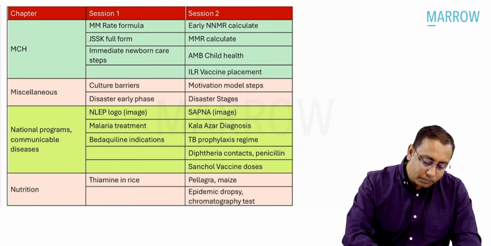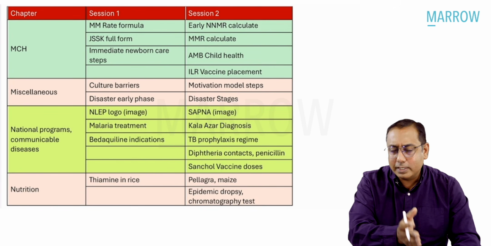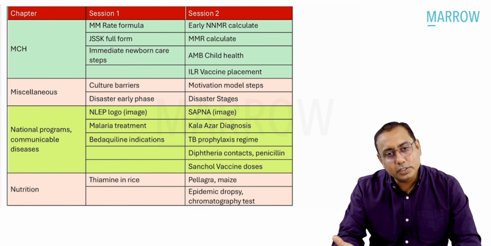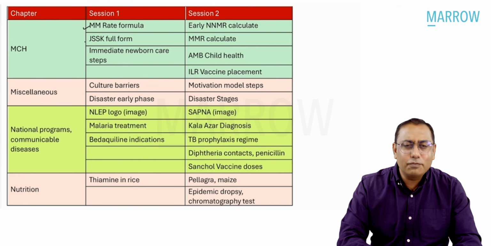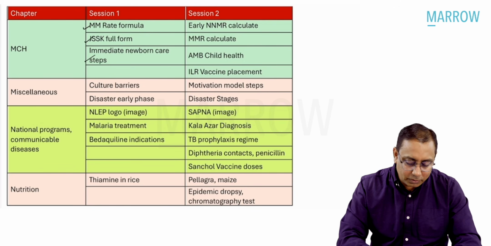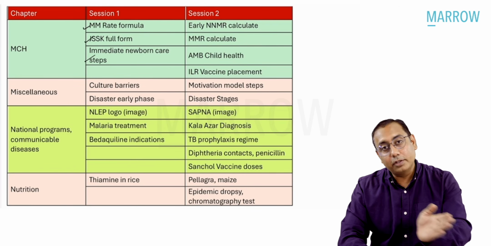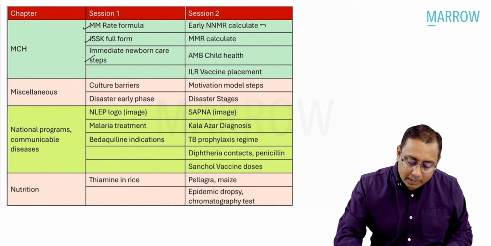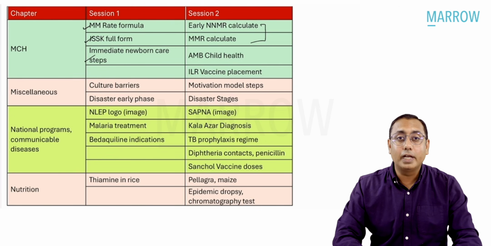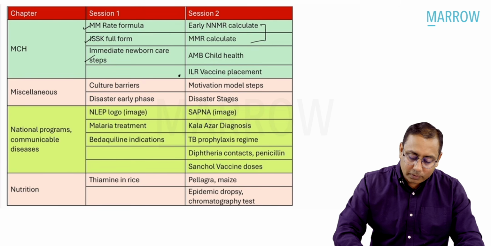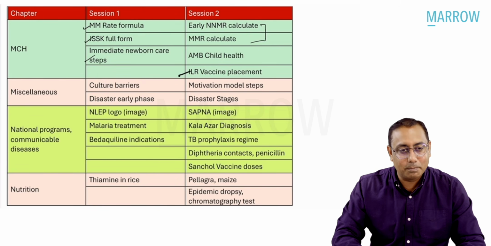In mother-child health, we again had 2-3 MCQs in session 1 and 3-4 MCQs in session 2. We had a question on the maternal mortality rate formula, JSSK full form, such a simple MCQ, and immediate newborn care steps. In session 2, we had neonatal mortality calculation, maternal mortality calculation, Anemia Mukt Bharat, child health and adolescent health. We also had a question on ILR vaccine placement.